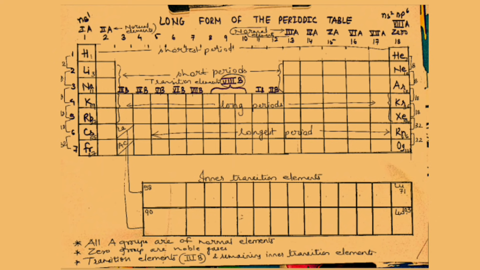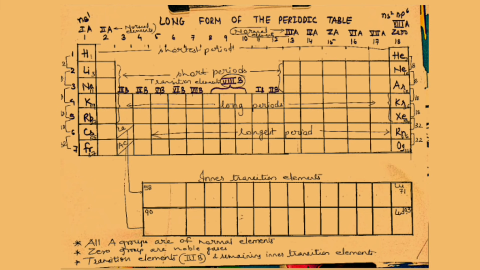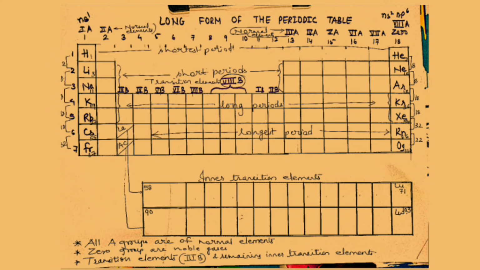Students, the elements of 7 groups of first B, second B, third B, fourth B, fifth B, sixth B, seventh B, and group 8, 3 columns, are placed in the middle part of the periodic table and are called the transition elements. Remember students, in group 3rd B, some elements are transition elements and the remaining are inner transition elements.